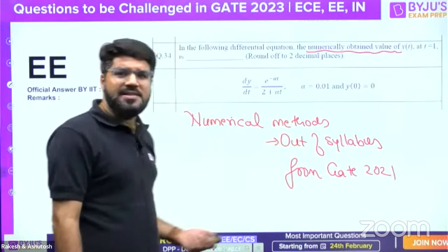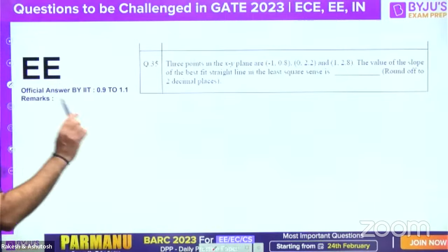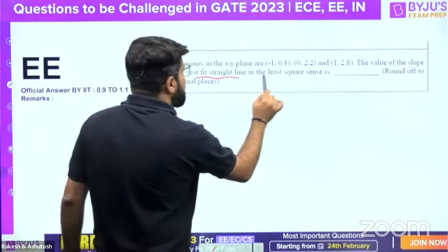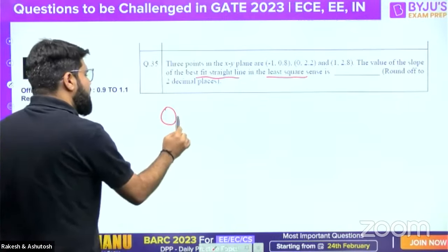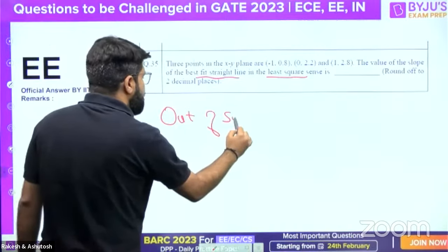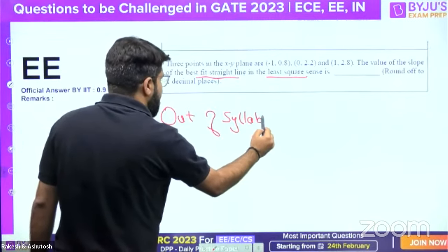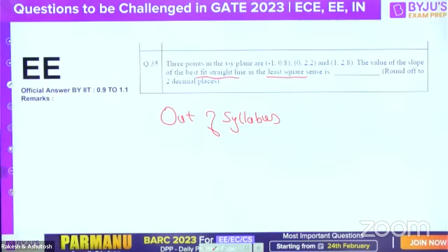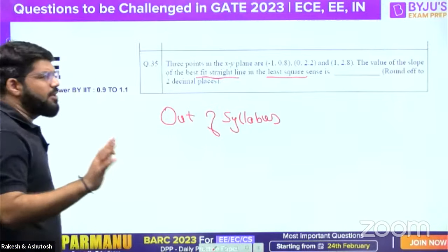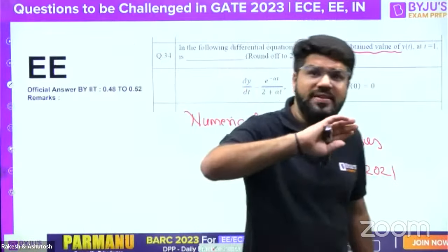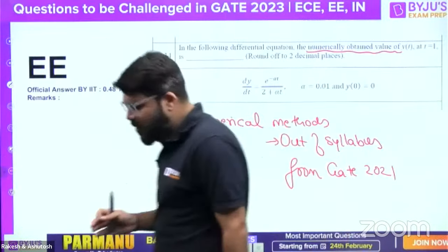Okay, but it is not in the syllabus, so you just have to mention that. Same for the next. Okay, the straight line fitting using the least square method. This is again out of syllabus for EE, guys. You can try to challenge this. Okay, definitely you should try to challenge. The official answer, whatever is given, there is nothing wrong with the question. There is nothing wrong with the answer key as well. But the point is it is out of syllabus.